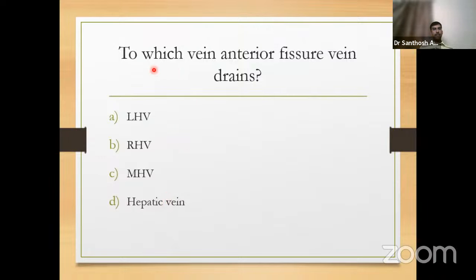Now, this is a repeat question. To which vein does the anterior fissure vein drain? This was asked a couple of years before also. The options given were left hepatic vein, right hepatic vein, middle hepatic vein, and IVC. I'll take this as the middle hepatic vein. Though the anterior fissure vein can drain into IVC, middle hepatic vein, and right hepatic vein, the most common, or nearly 70 to 80% of the time, the anterior fissure vein drains into the middle hepatic vein.